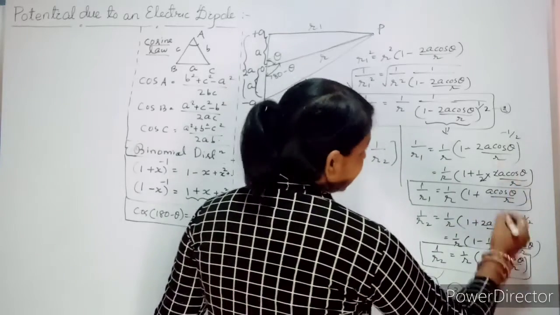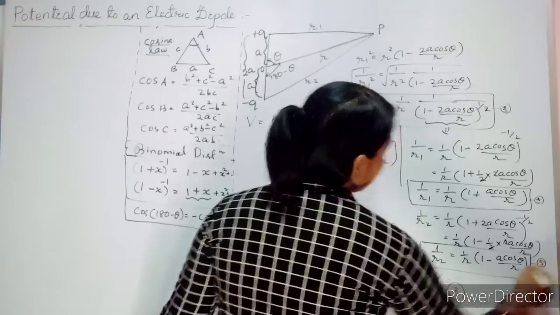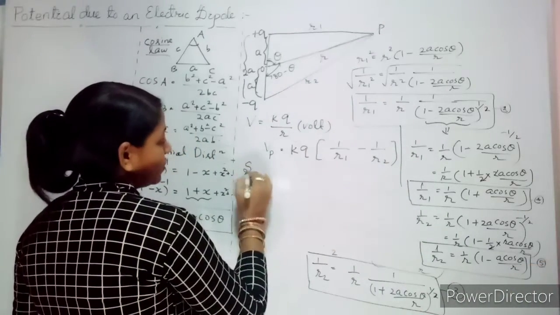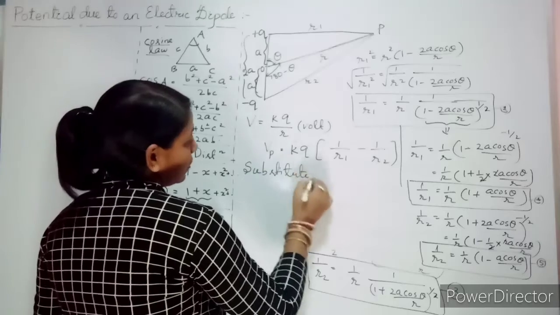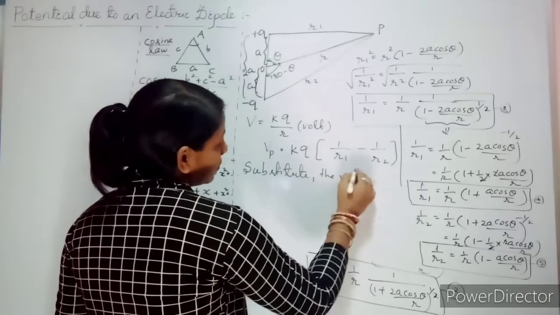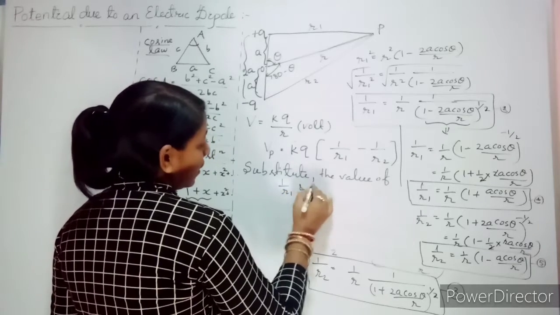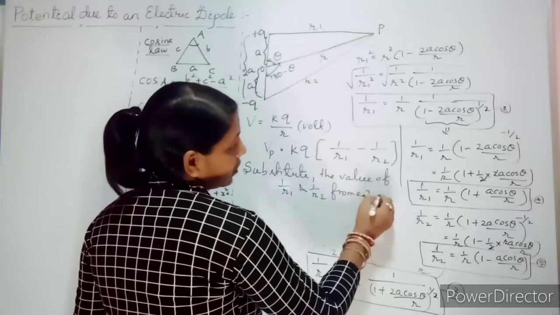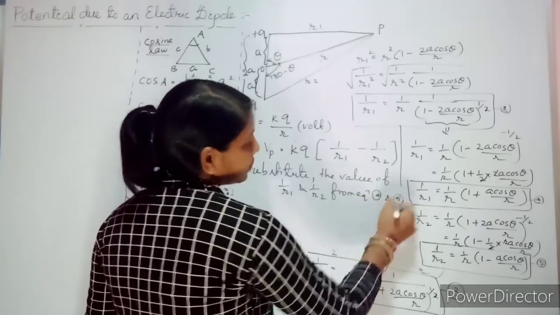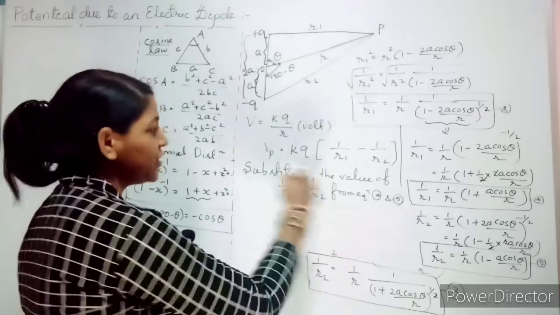Clear? So mention it as 4 and 5. So let us substitute the value of 1 by r1 and 1 by r2 from equations 4 and 5. Just substitute from these two equations. If you substitute, what you will get?